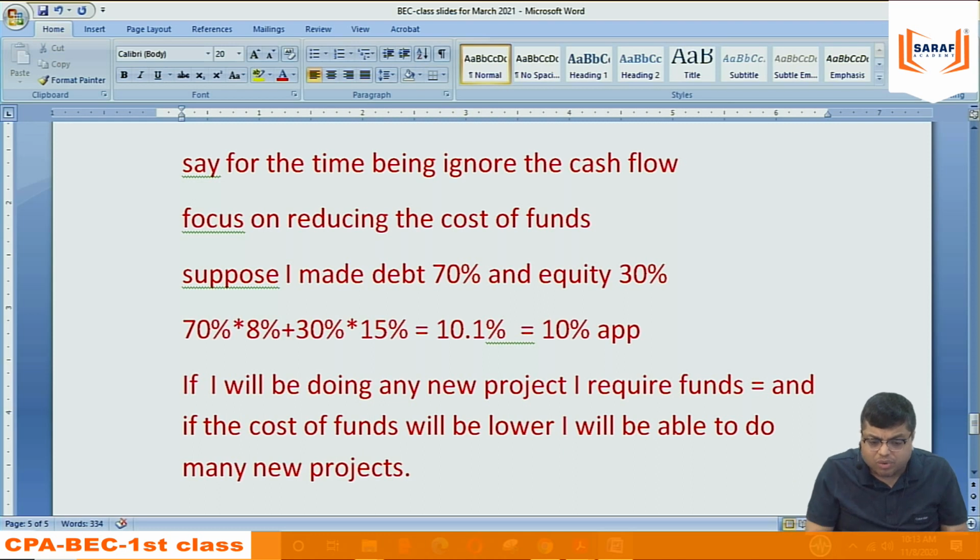And if I will be doing new projects, new growth, my income will increase. When income will increase, numerator will increase. The value of the firm will increase.